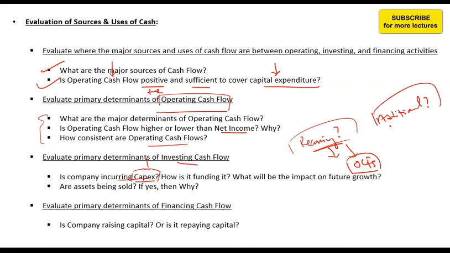If it is additional capex, then it can be funded through OCF, or if OCFs are not enough and it is being funded through borrowing, then that is also fine. Why? Because the company is borrowing today, but in future there will be growth against it, and when growth comes in, the company's profits or sales will go up. So you need to check whether this additional capex will lead to growth or not, and how much growth will come from this additional capex.